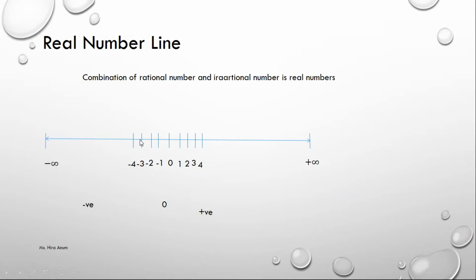We have many numbers between these numbers. Like -1 to 0 has many numbers, infinite numbers we have. 0, -0.5, -0.0005, many numbers which we can never calculate.